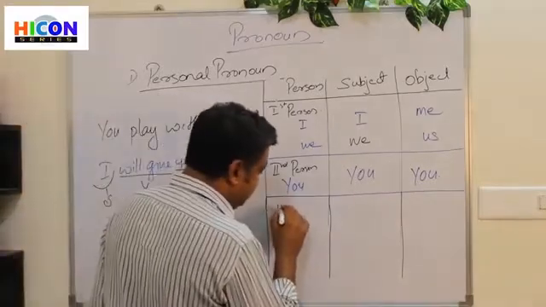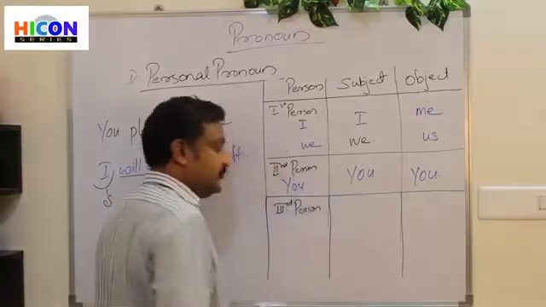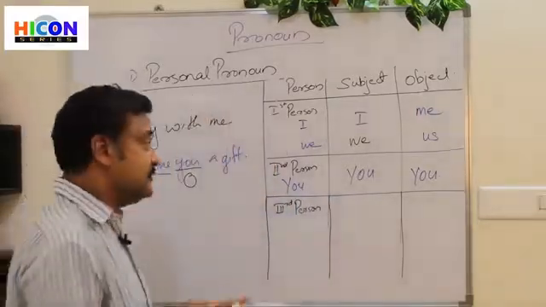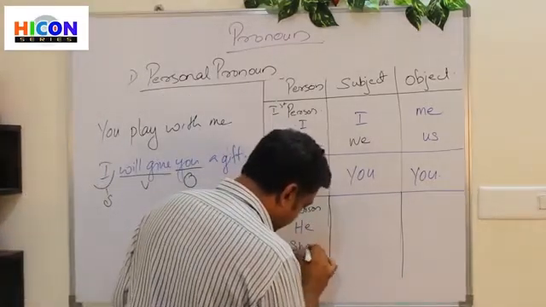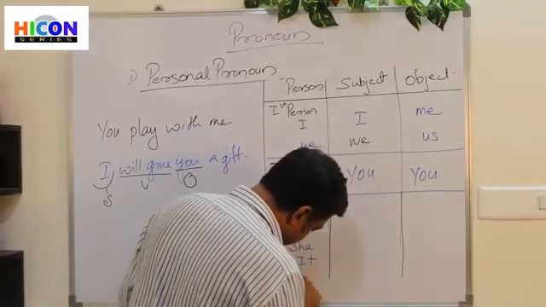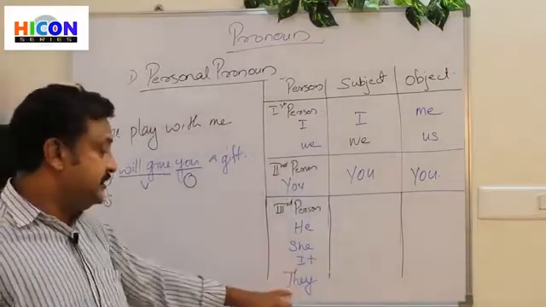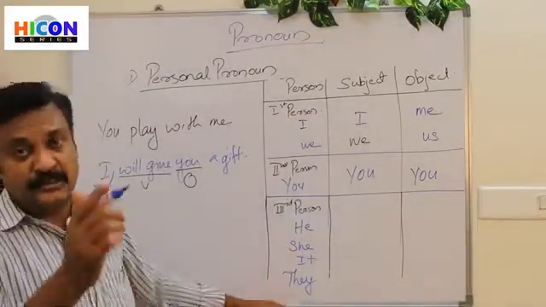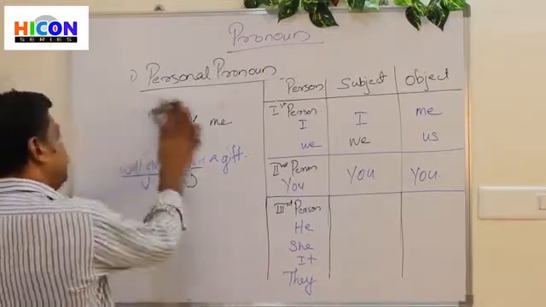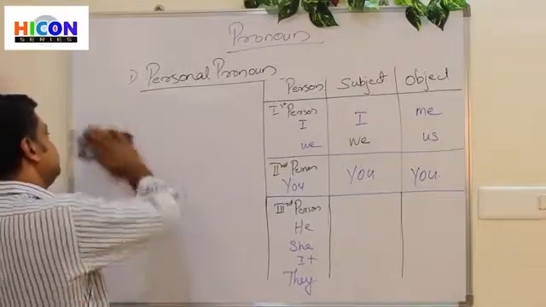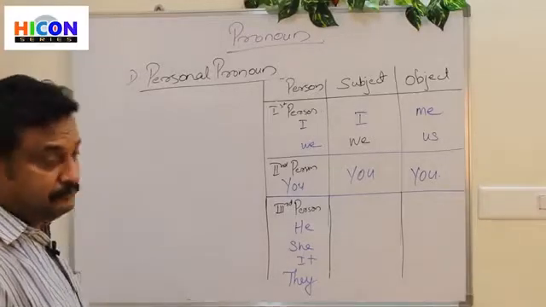Now we have the third person. Which are the third persons? He, she, it and they are the third personal pronouns. Now shall we write some sentences where we use the third personal pronouns as both the subject and object?